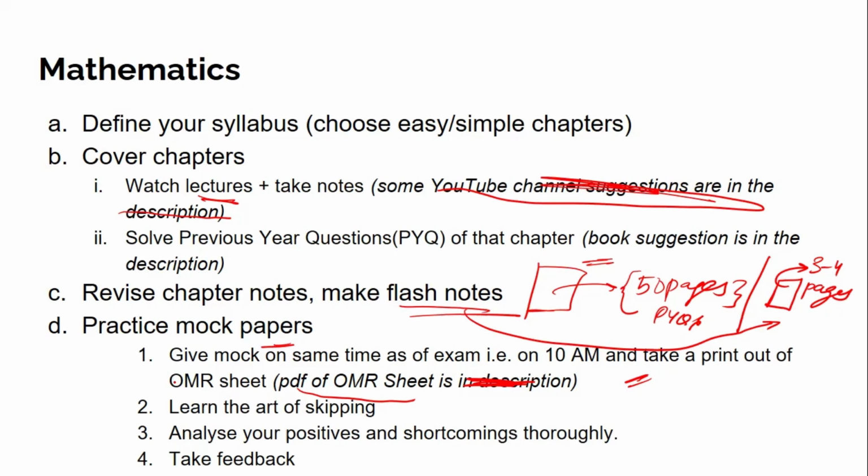Analyze your positives and shortcomings thoroughly while giving mock papers. Take feedback from there, work on your shortcomings and refine them, attempt the next mock and repeat this process over and over again, and you will have a really good score in your mathematics paper by just following these 4 steps.